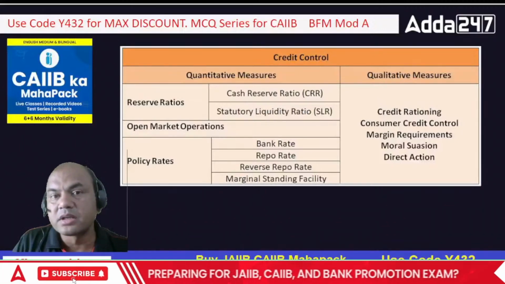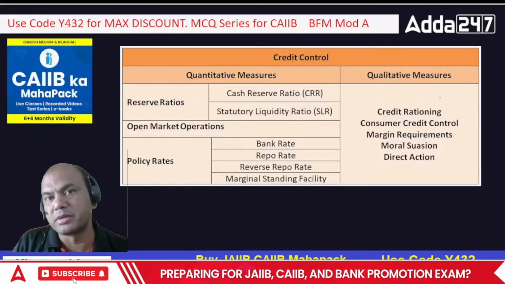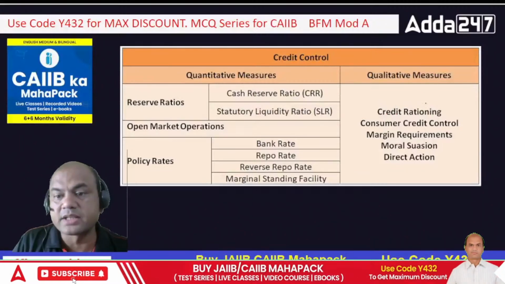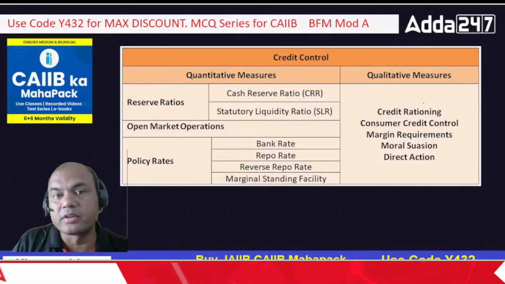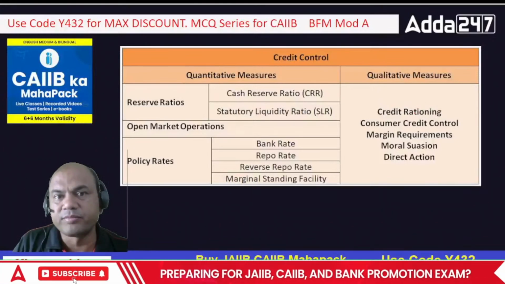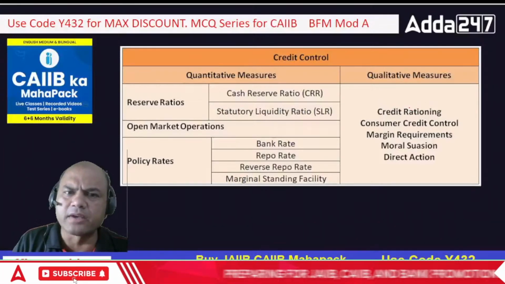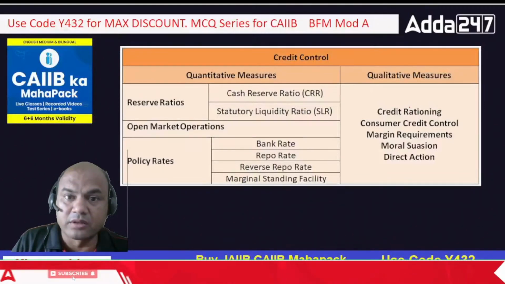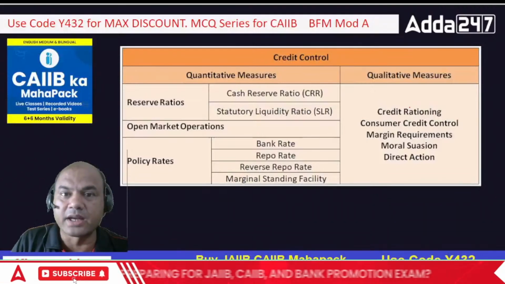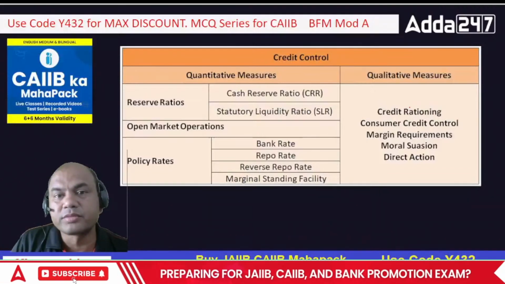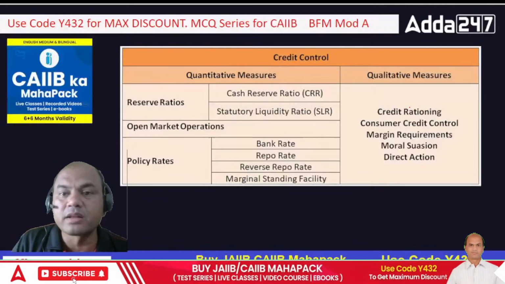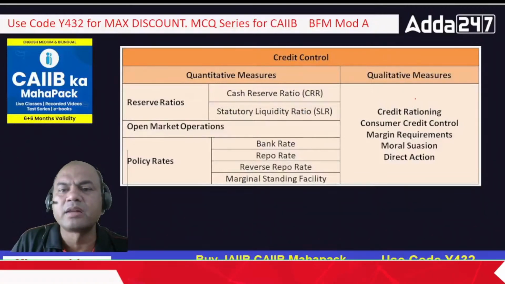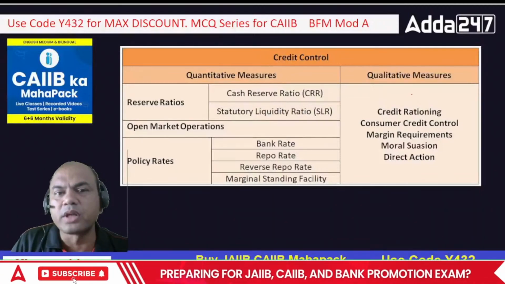But what about this? This can't be measured in numbers. So what are these? Credit rationing. What is rationing basically? Has anyone gone through that ration card, yellow, blue, all those ration cards, and got some sugar, some wheat somewhere? Nowadays we don't go for that, right? Because we all are in the higher income group, so we don't have those cards.